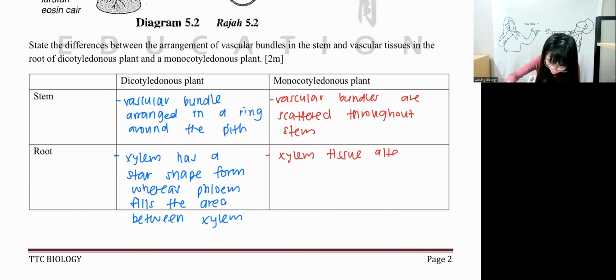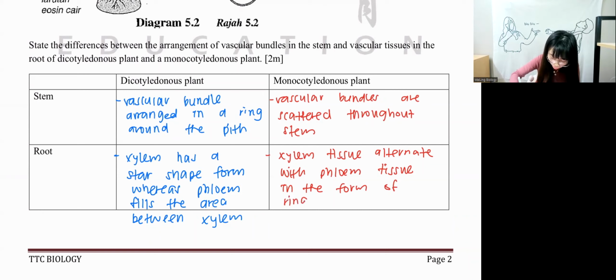Xylem tissue alternates with phloem tissue in the form of a ring.